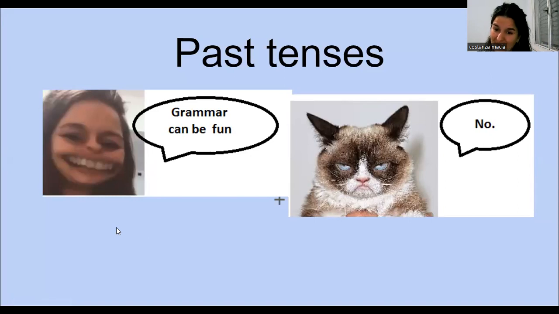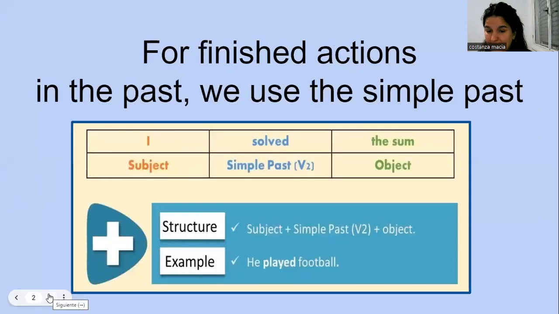So let's talk about past tenses. As you see, grammar can be really fun. Let's study the principal ways of talking about the past. The simpler one is the simple past. Now, we talk about a finished action in the past. And in this case, we use the simple past, whose structure is really simple.